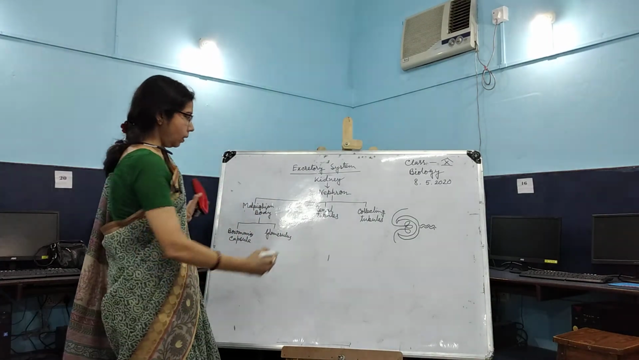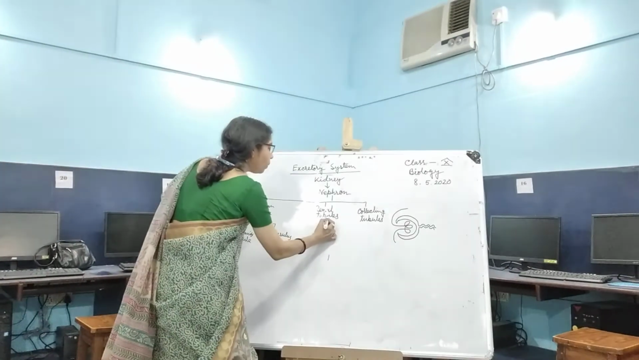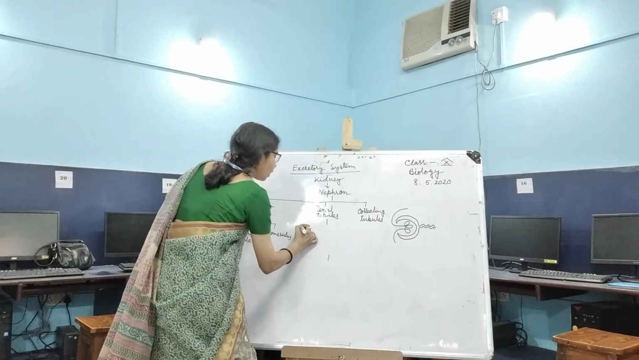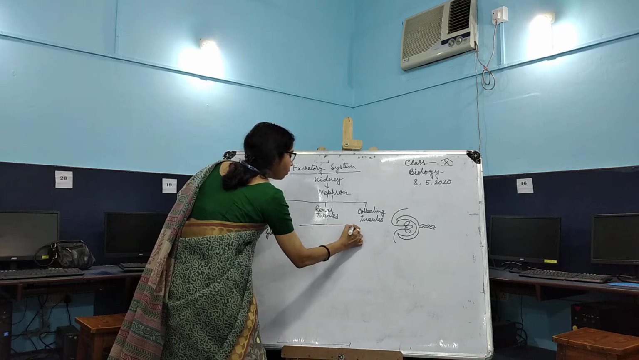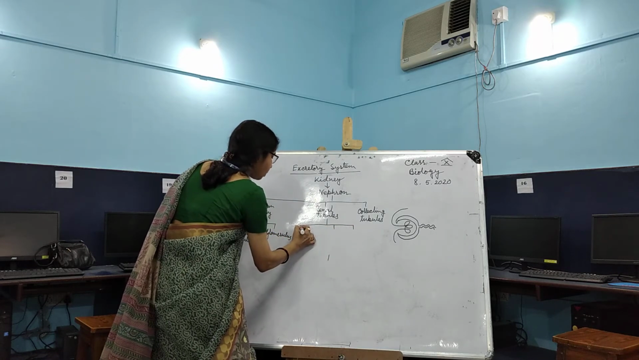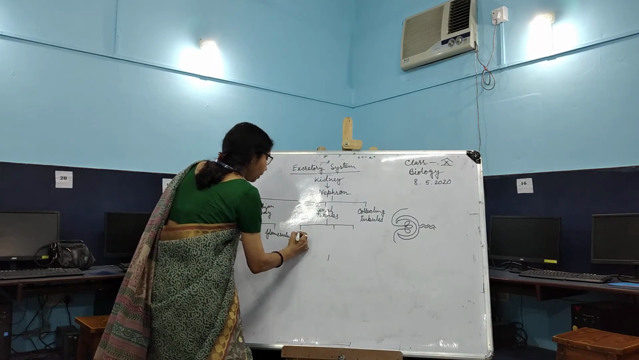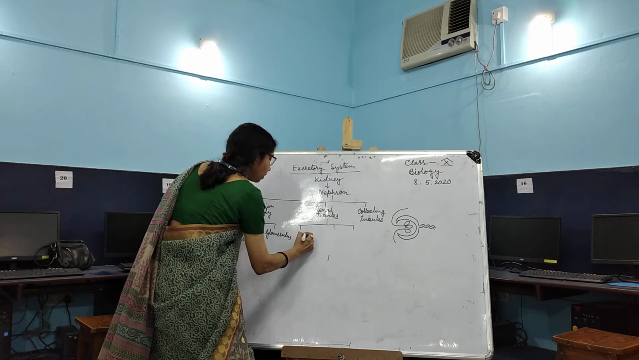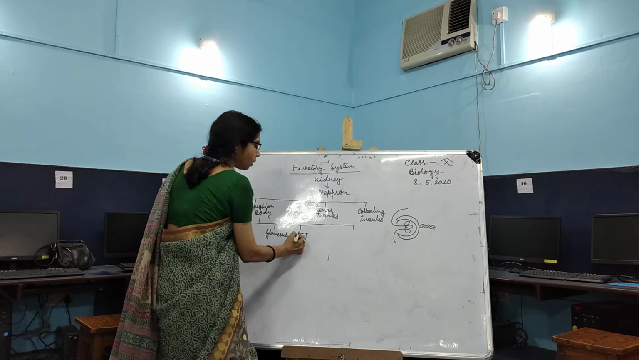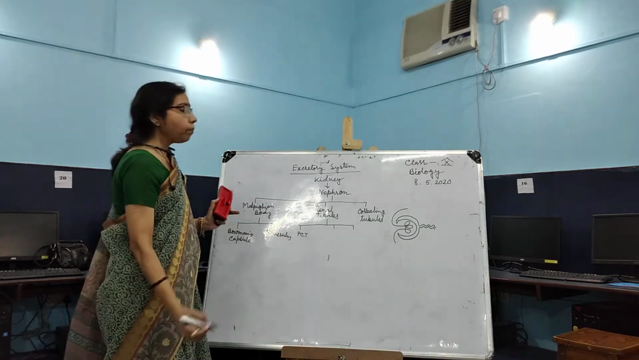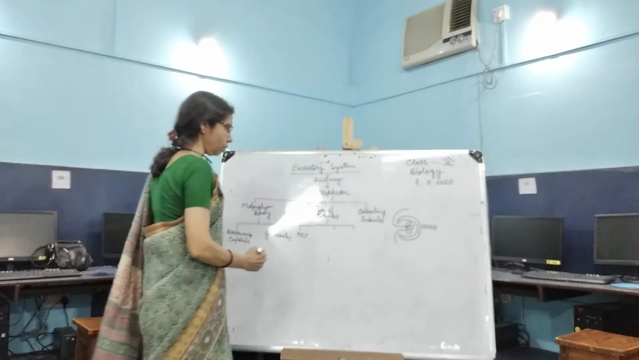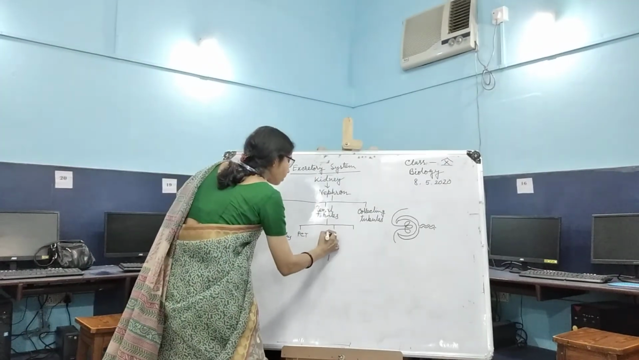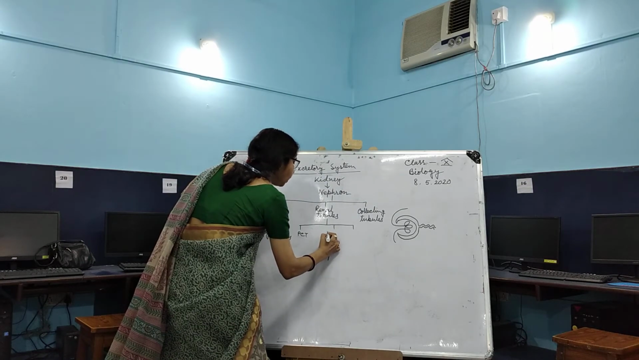Next, the part that is the renal tubules. What are renal tubules? Renal tubules are the tubular structure. Here we get three parts: PCT, that is the proximal convoluted tubule. Next, we get Henle's loop.